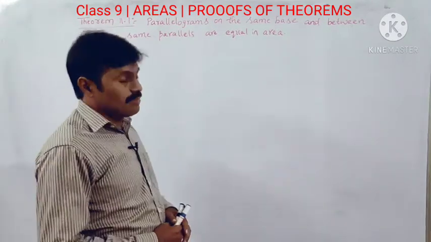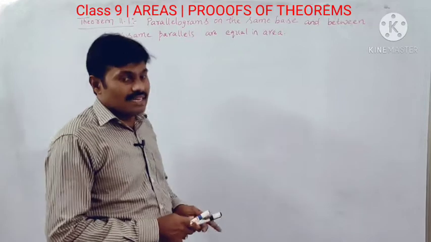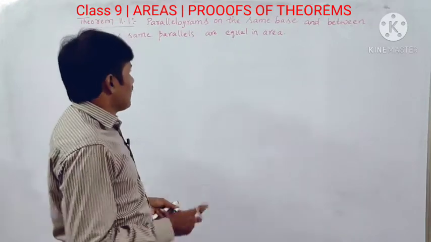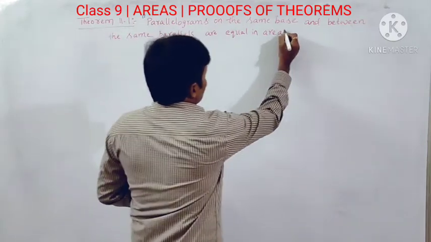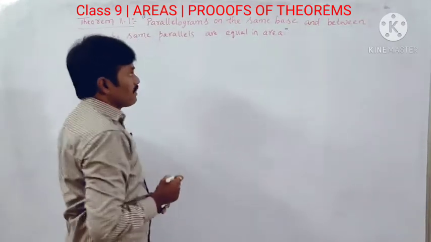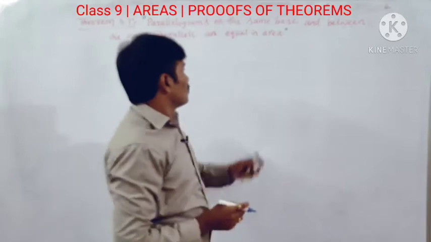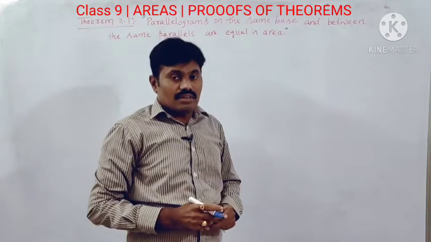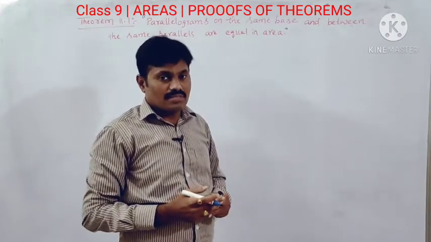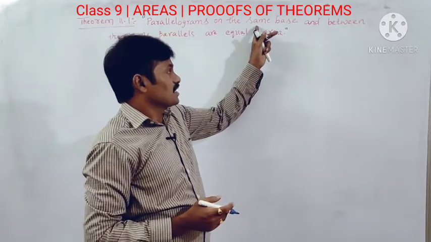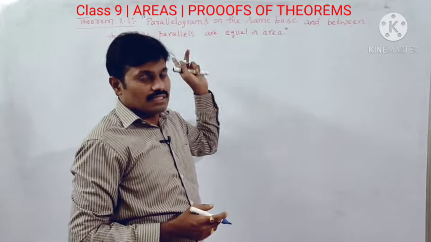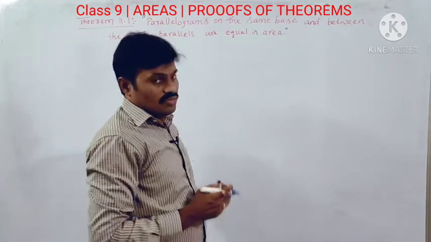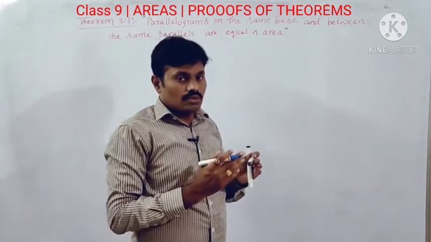Theorem 11.1: parallelograms on the same base and between the same parallels are equal in area. So we are going to consider two parallelograms such that they lie on the same base and also between the same parallel lines. For example, I am considering two parallelograms.